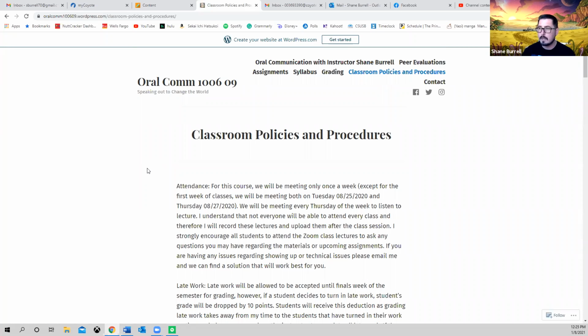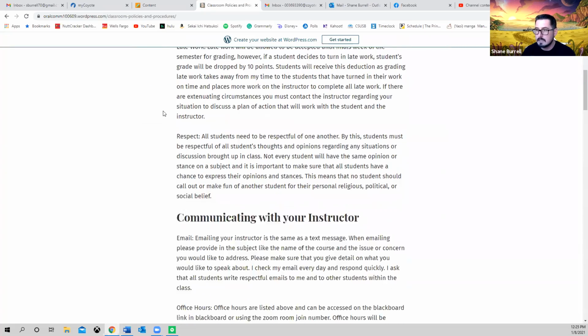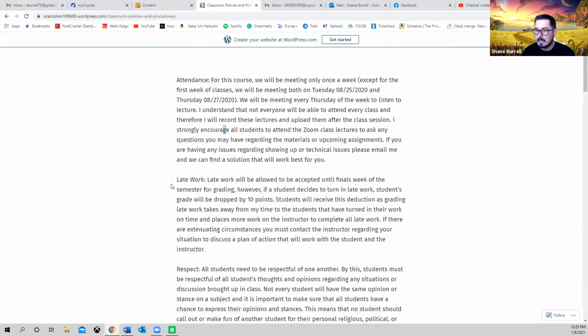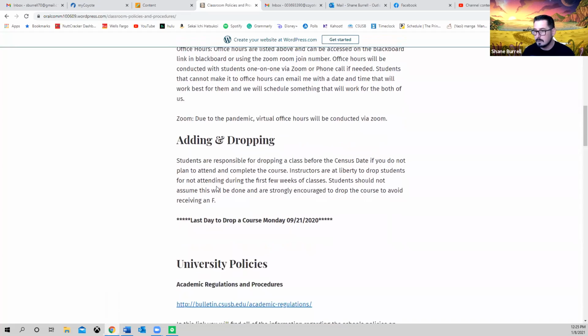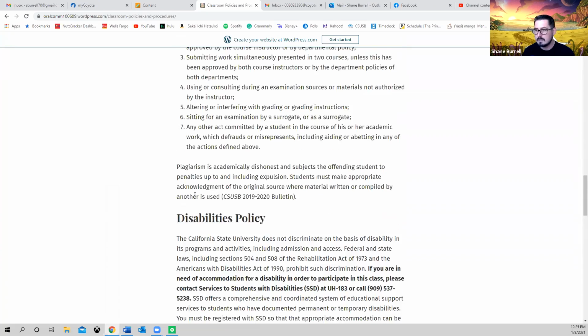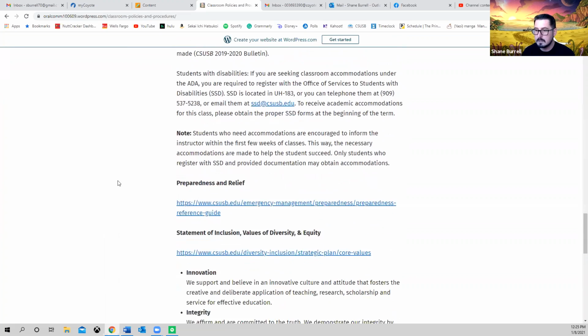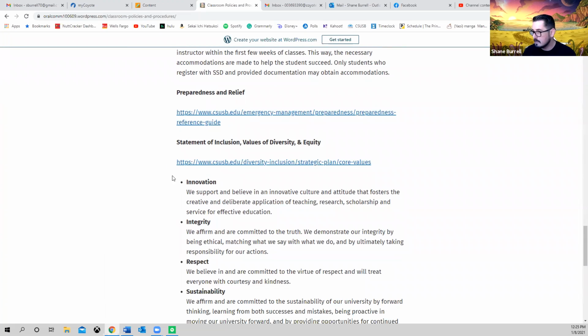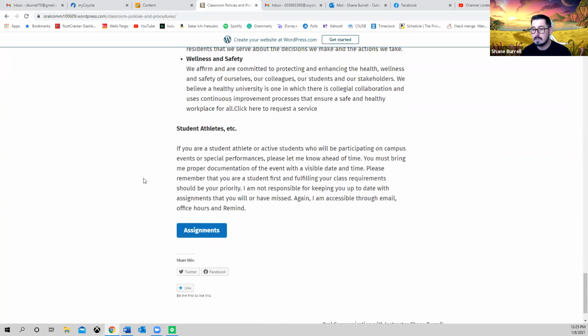And we're going to go over all of this in greater detail. I just wanted to show you guys the overview of the website and what it looks like. Here, I need to do some editing on this, but you're going to find our classroom policies as far as attendance is right there. We have late work right here, respecting the class, communicating with me, adding and dropping, university policies, disability policies. If you're a student with disabilities, please reach out as soon as possible. We also have preparedness relief, statement of inclusions, student athletes. If any of you guys are student athletes, please let me know. And then we have our next button.